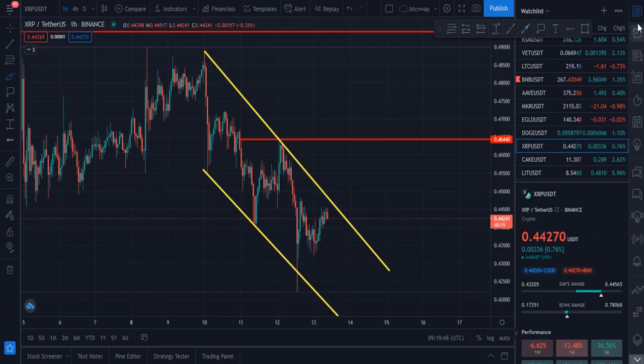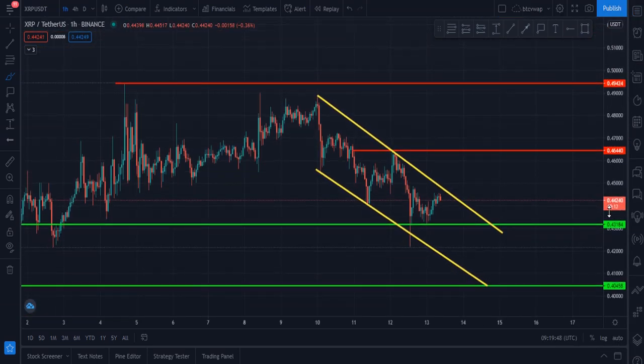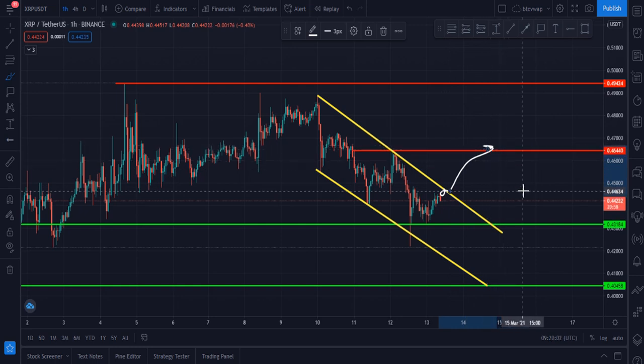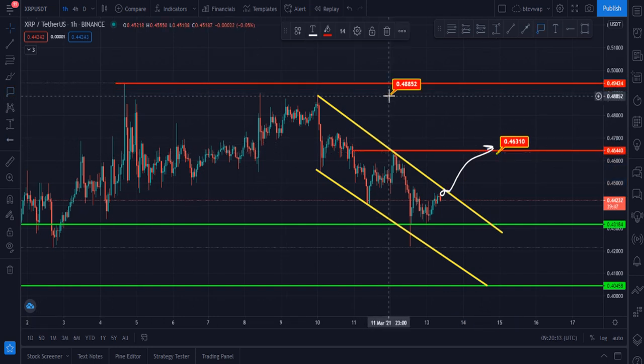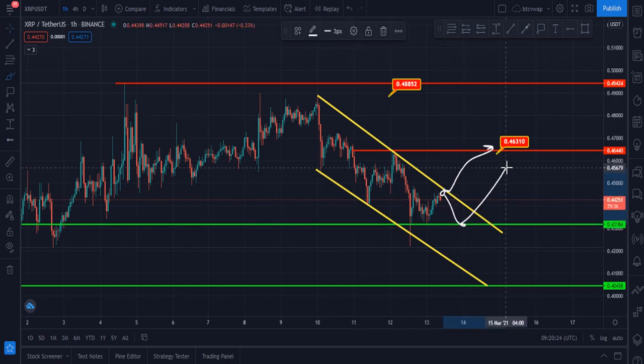My next coin is Ripple. Ripple is struggling to break this descending channel towards upside, and once it breaks this descending channel towards upside, then our first target will be this zone 0.46, and then our second target will be 0.48. These are two targets. And if it is rejected from this zone, then it will go down to retest this zone, which is 0.43, and after that it will go up.